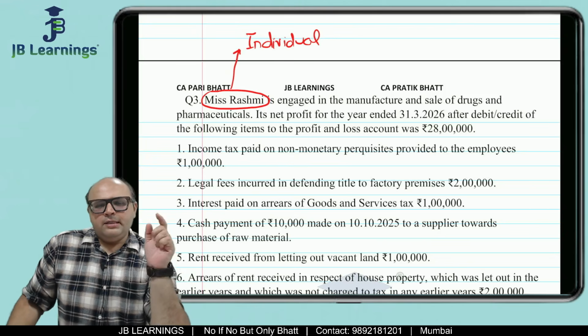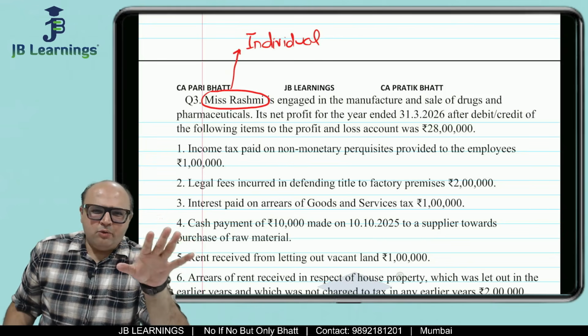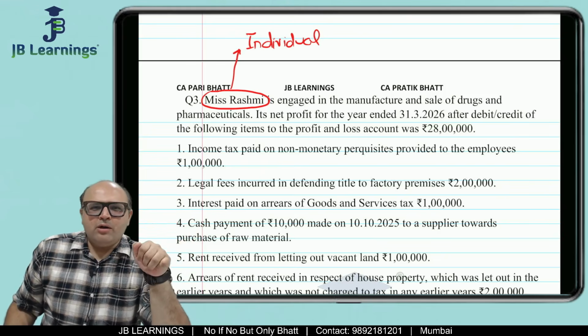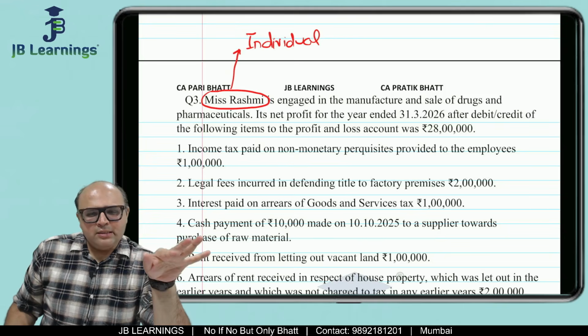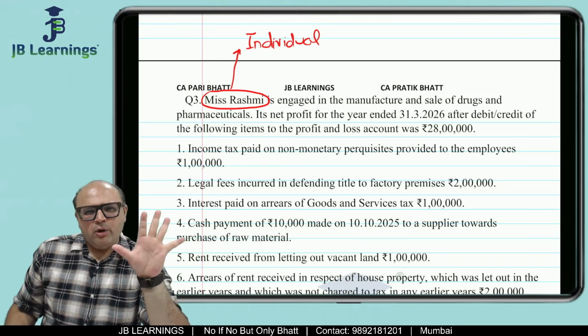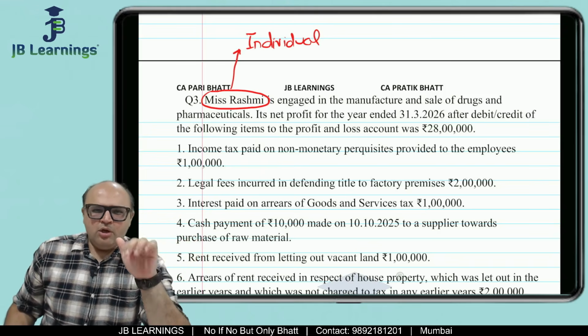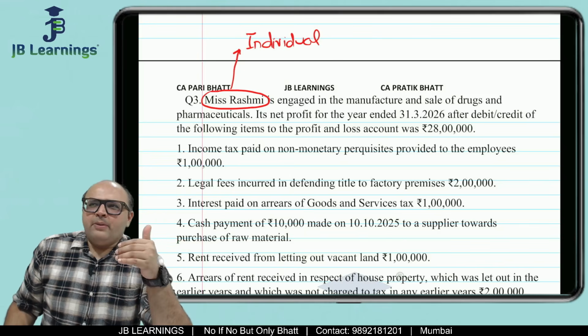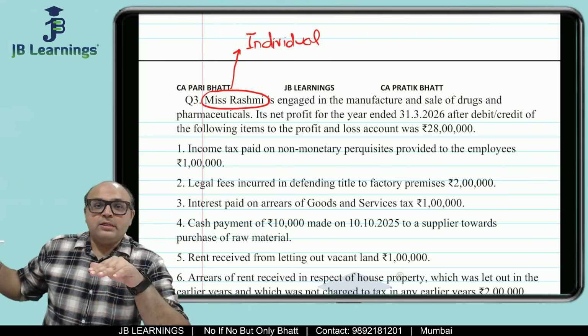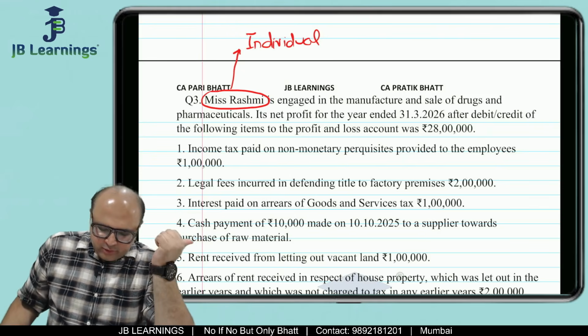Now friends, in CA Inter 99% of questions are based on individuals only. Sometimes they now also ask you HUF residential status and HUF total income. But other than those exceptions, the majority of the questions are for individuals. For CA Final also, corporate questions are asked in question 1, but other than question 1, they can ask you questions on individuals also.